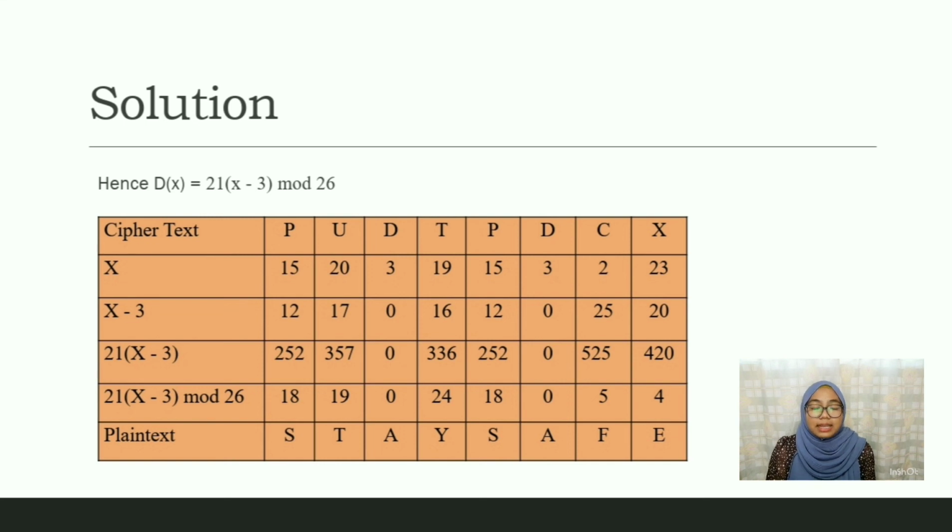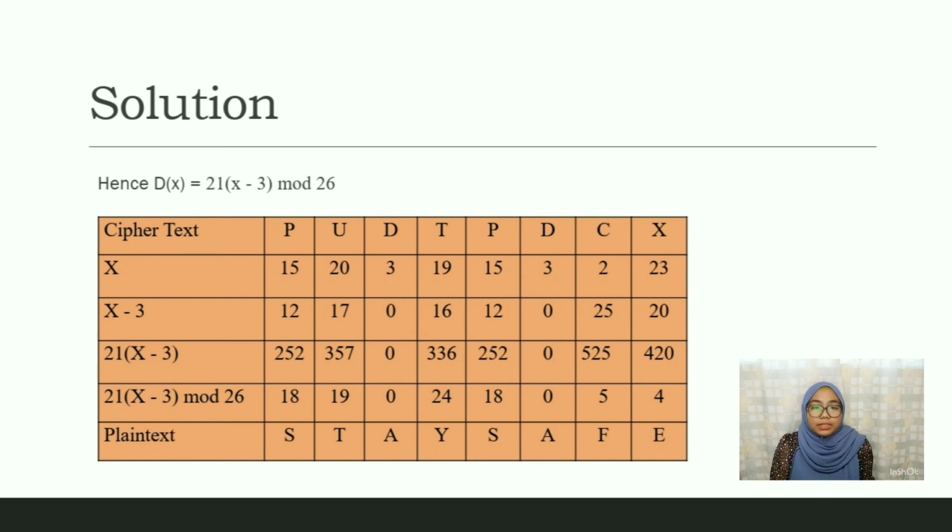The next step is just the same as affine cipher encryption, but vice versa. First, we need to write down the ciphertext, which is PUDD-PDCX, and find the numerical value of each letter, which is x. The numerical value of letter P is 15, U is 20, D is 3, T is 19, C is 2, and X is 23. Next, we need to subtract 3 from the value of x. So P is 12, U is 17, D is 0, T is 16, C is 25, and X is 20.